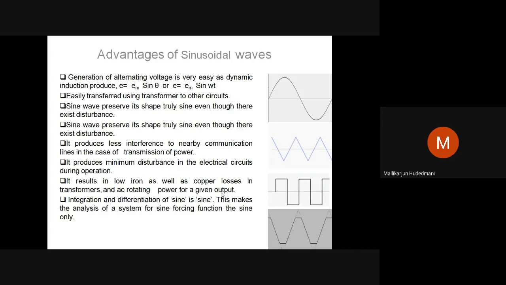Therefore, when I say iron loss, it could be hysteresis loss and eddy current loss. Therefore, sinusoidally varying waves are very popular in this respect. The next is integration and differentiation of sine is sine only. Then what is the use of this thing?